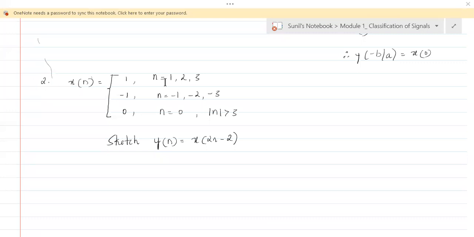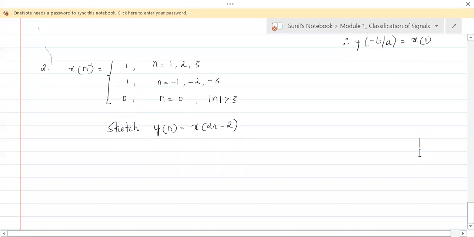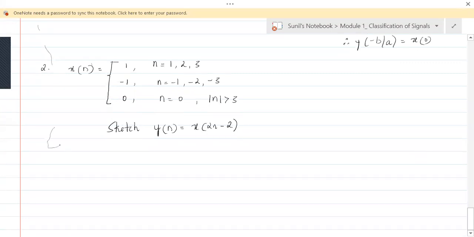Okay, x of n is given to be this, and you have to sketch y of n, which is the time shifted and scaled version of x of n. Fine. So let's do that, and for doing that we need to have x of n first. So let's have x of n sketched. Everybody do this if you have not done. Those who have done, just observe whether you have done it correct or not.